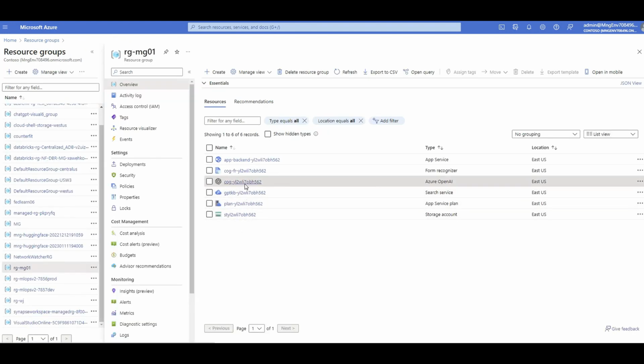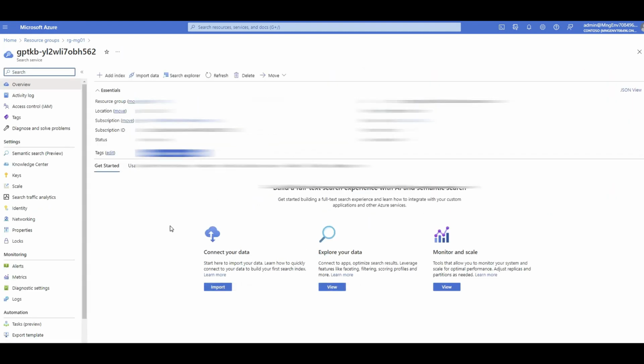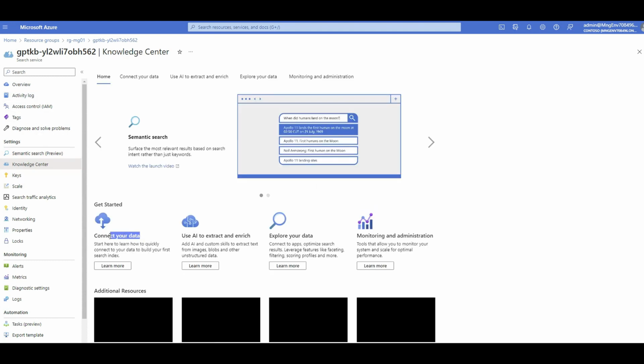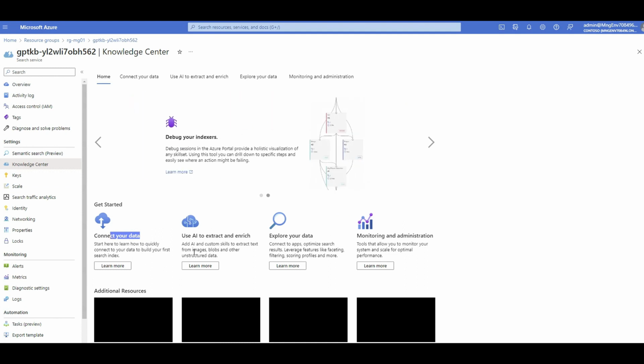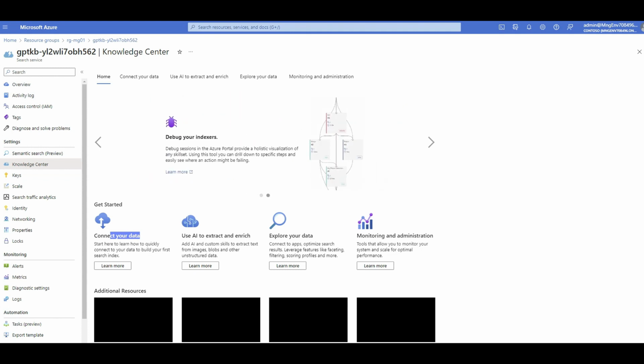So going back, now this part, Azure Cognitive Search. This is the part that does indexing and brings the relevant data based on the prompt that I'm asking the question. That's why if I go to semantic search, you can see there are different plans for that. If I go to, let me check, it was knowledge center. Yes, you can see I can connect to my data source. It uses sort of AI to create indexing, and then I can explore, ask any relevant information about the data and bring it back. But of course, with ChatGPT, I can complement this service with more sophisticated questions to answer complicated scenarios.